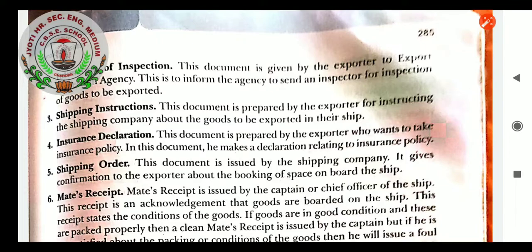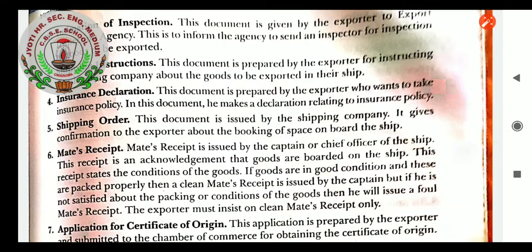So shipping order, what is it? This document is issued by whom? The shipping company. It gives confirmation to the exporter about the booking of space. Shipping instruction: this document is prepared by the exporter for instructing the shipping company about the goods. So first shipping instruction is done, and after the goods are loaded, the shipping order is issued by the shipping company. Insurance declaration is made by the exporter to say that insurance of the goods has been taken.